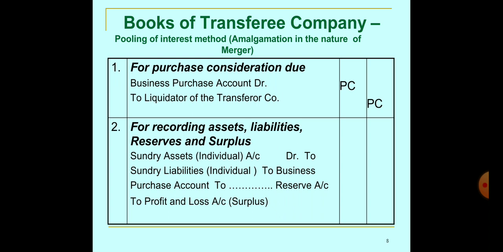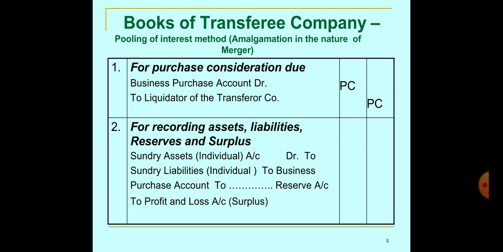For recording assets and liabilities, reserves and surpluses. When we are talking about the purchase method, no reserve or surplus is transferred from the transferor company to the transferee company, or from the vendor company to the purchasing company. But when we are talking about a merger, there is a combination of two companies. So here all the reserves are to be clubbed together, and we are transferring the reserves and surpluses.